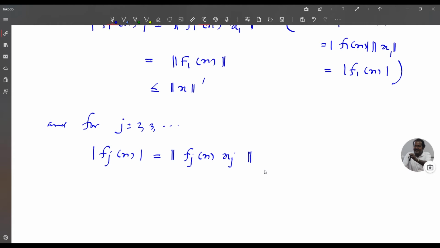So this is equal to norm of Fj of x minus Fj minus 1 of x. So this is less than or equal to 2 times norm dash of x.